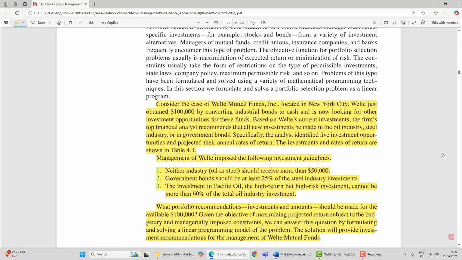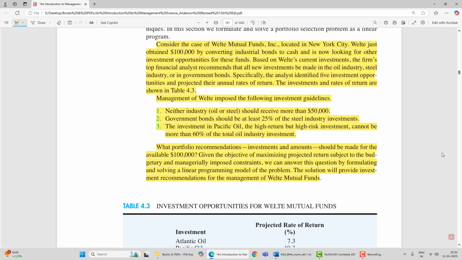Wealth just obtained $1 lakh by converting industrial bonds to cash and now is looking for other investment opportunities for these funds. Based on Wealth's current investments, the firm's top financial analyst recommends that new investments must be made in the oil industry, steel industry, or in government bonds. Specifically, the analyst identified five investment opportunities and projected their annual rates of return. The investments and rates of return are shown in table 4.3.